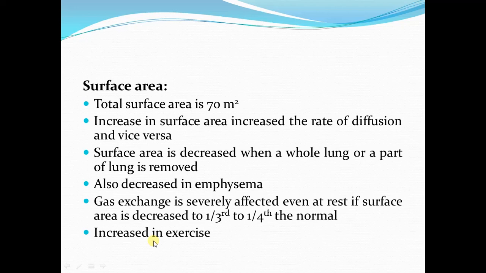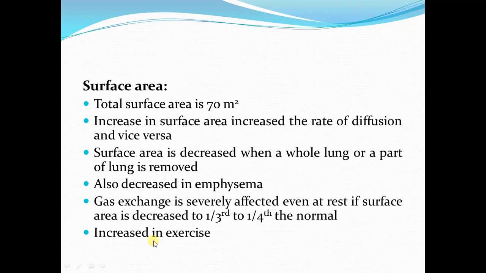During exercise, there is increase in the surface area of the respiratory membrane, which contributes to a greater exchange of oxygen and carbon dioxide between the air in the alveoli and the blood in the pulmonary capillaries. The increase in the surface area during exercise occurs because of hyperventilation.